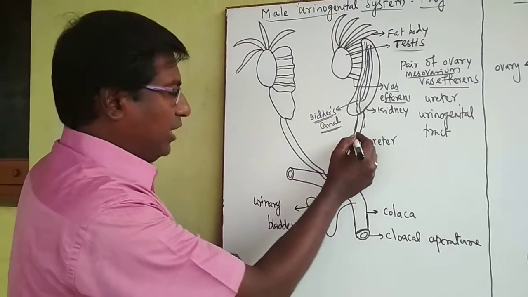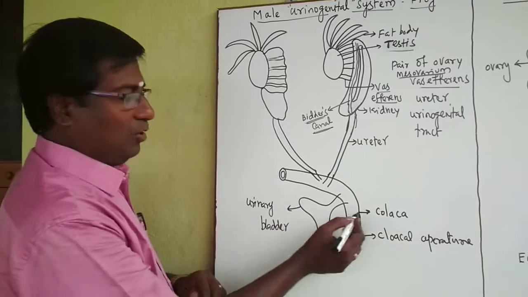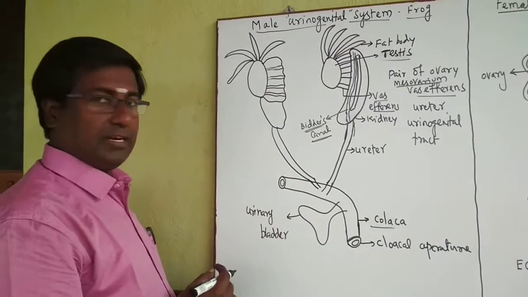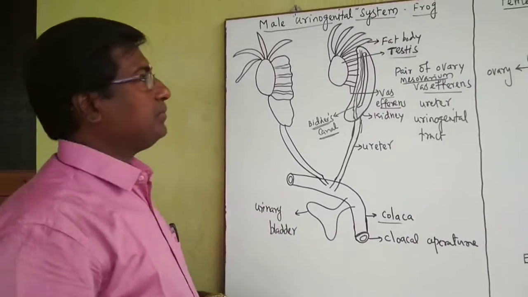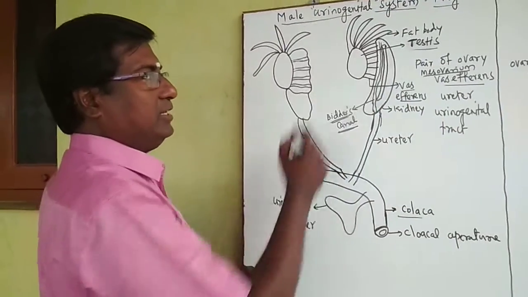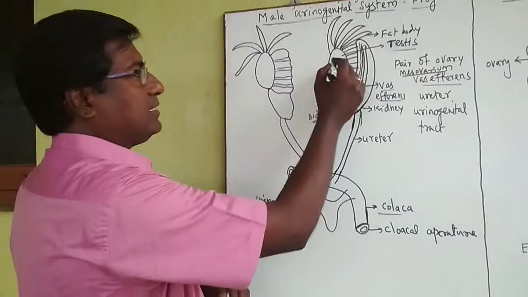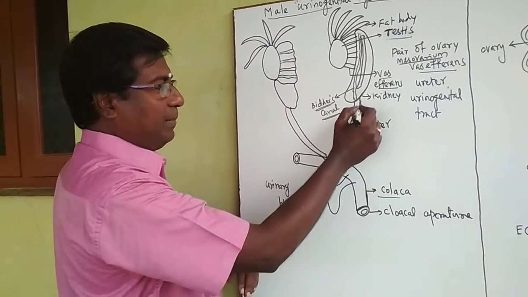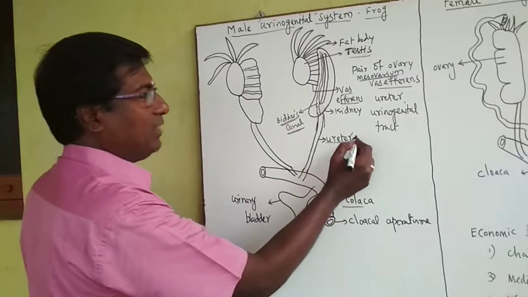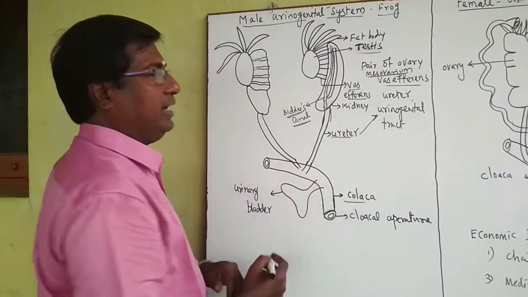The ureter connects with the cloaca. This is the cloaca structure, and the cloaca ends with the cloacal aperture. Actually, the sperms are produced in the testes. They come to the vasa efferentia, then to Bidder's canal, then to this ureter, which is always called the urinogenital tract.